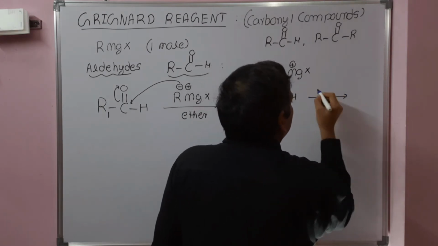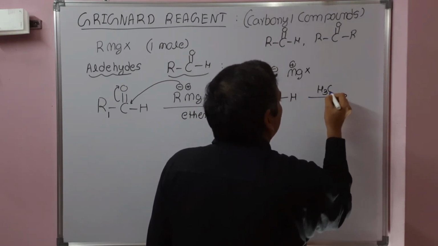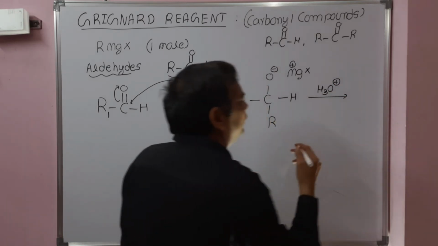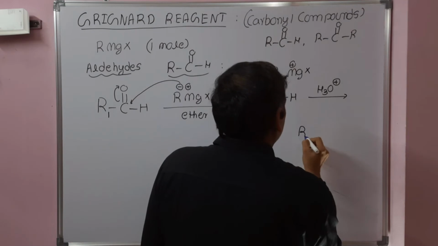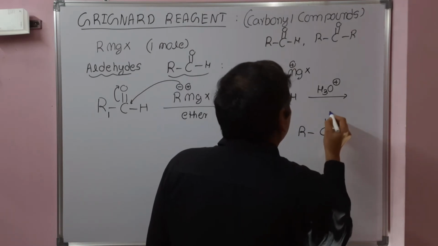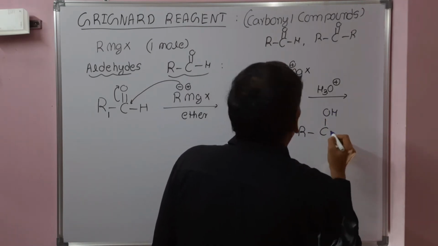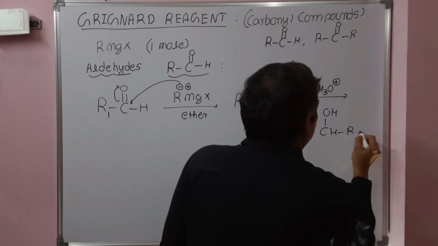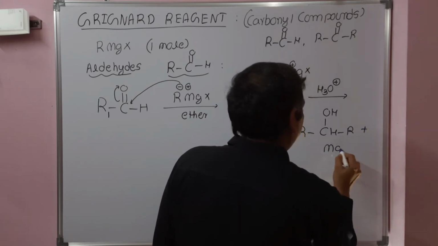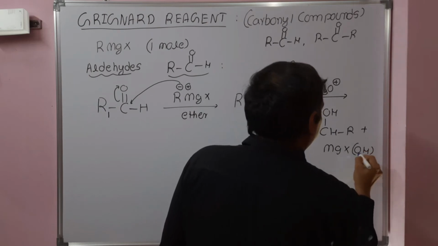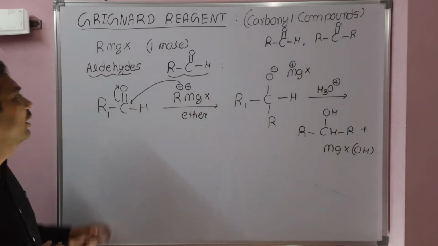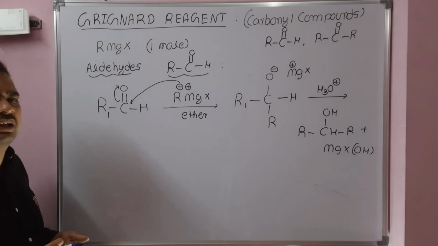In the second step, hydrolysis, this is the workup procedure. During acidic hydrolysis, we will get a secondary alcohol, R1 CH(OH) R, and the side product is Mg(X)OH. So by using aldehydes, we will get secondary alcohols.